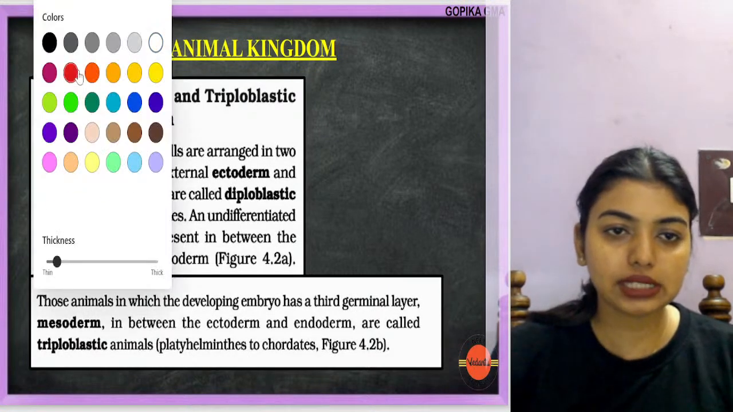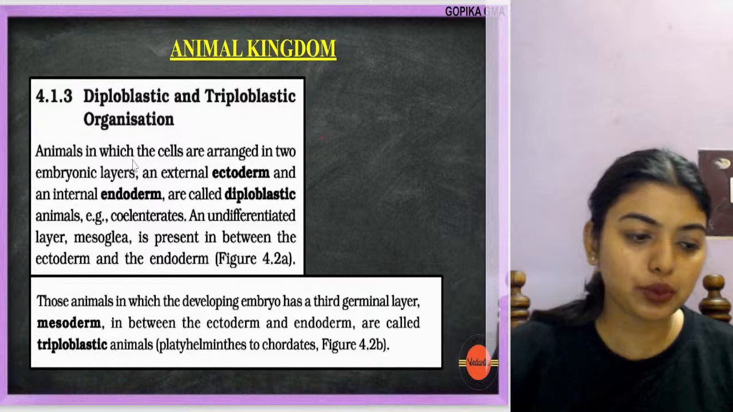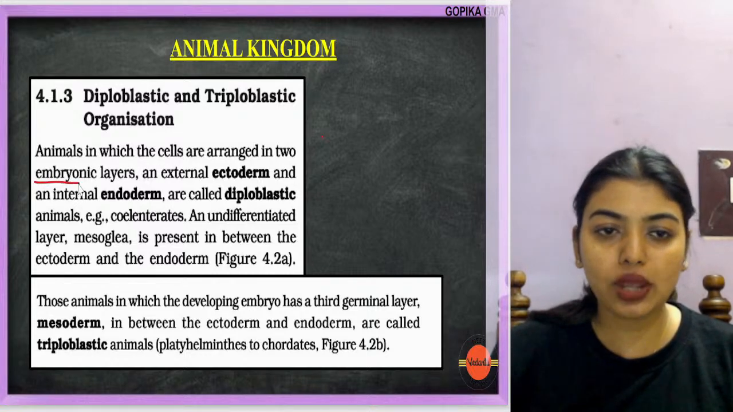Diploblastic, triploblastic, that is animals in which the cells are arranged in two embryonic layers.